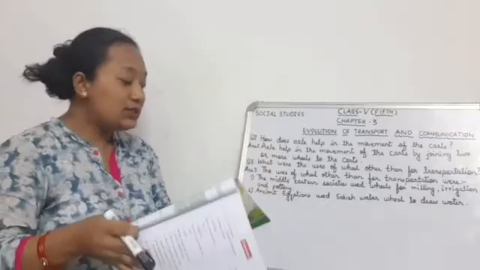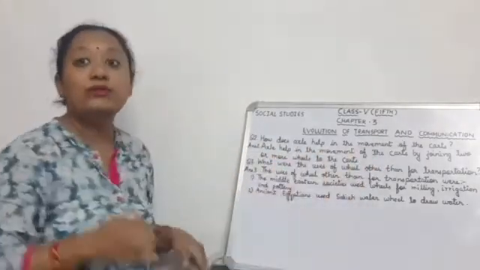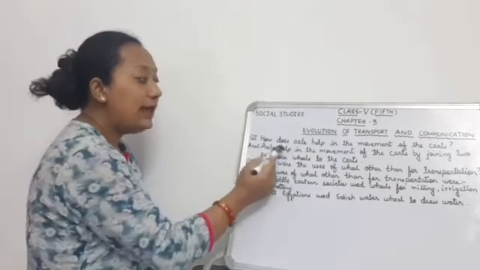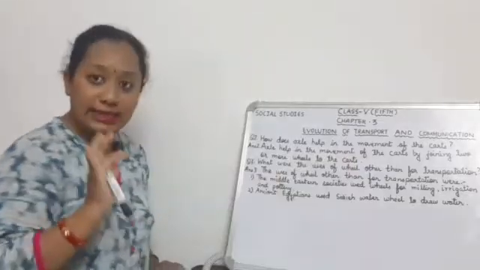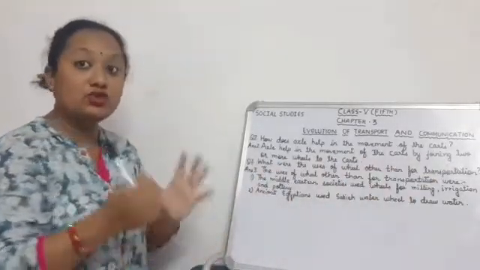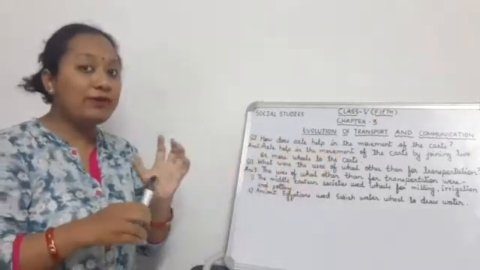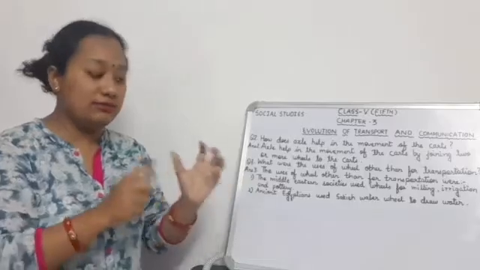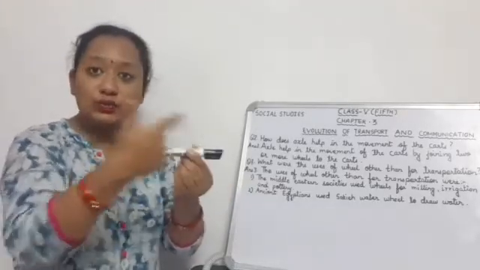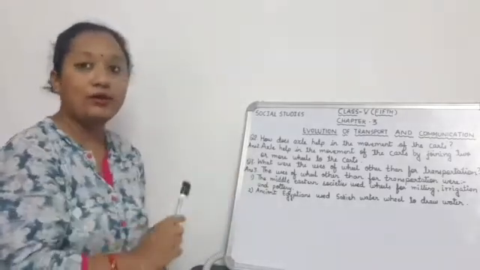Your second question is: how does the axle help in the movement of carts? What was the use of axles in the carts? The axle helps in the movement of carts by joining two or more wheels to the cart. If we have to join the wheels to the cart, we need something to attach them: one is the wheel and the other is the cart. That is called the axle.